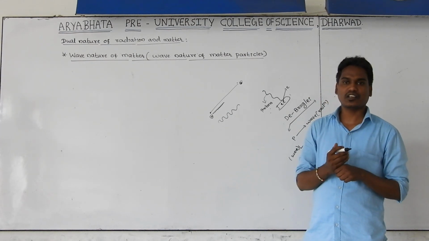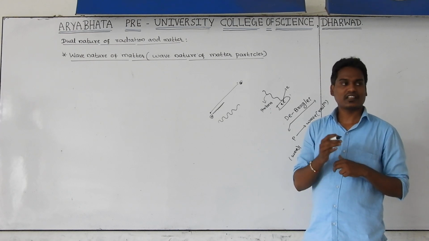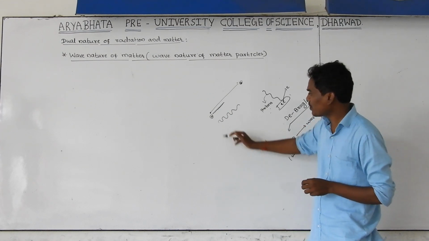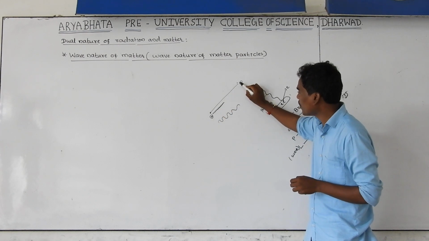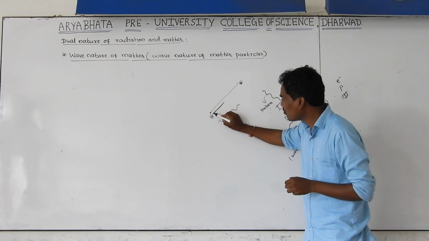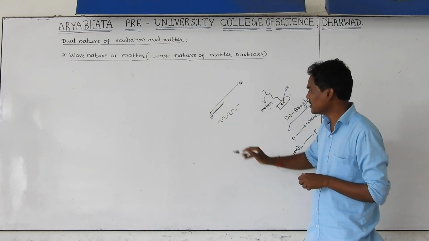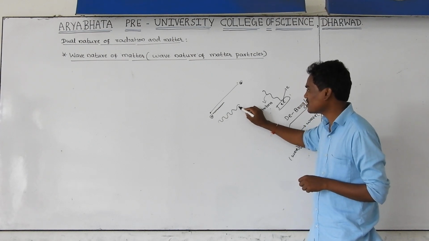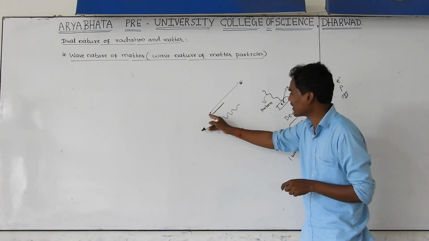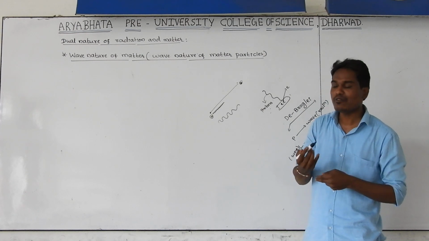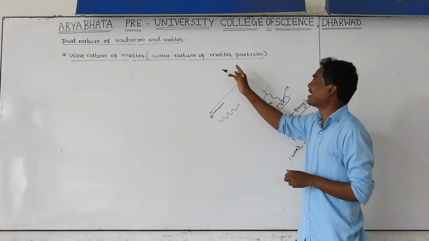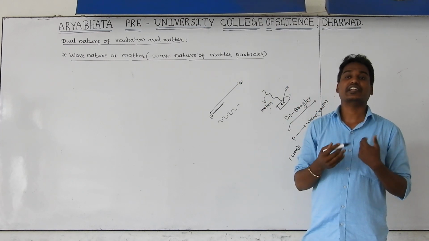The matter waves are the waves associated with a moving material particle. For example, whenever this particle is moves from this point to this point, it moves with the smallest variations. These variations are the smallest waves, a path having the smallest wavelengths. This particle has some kind of waves whenever it moves from one point to another. These waves are called matter waves, also called de Broglie waves.